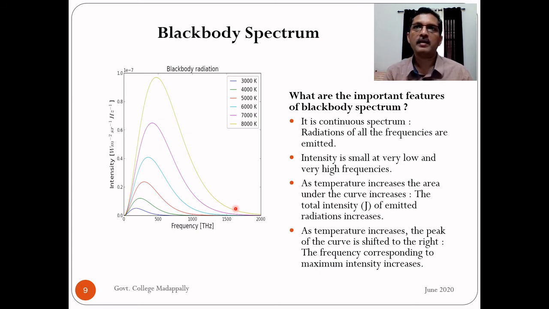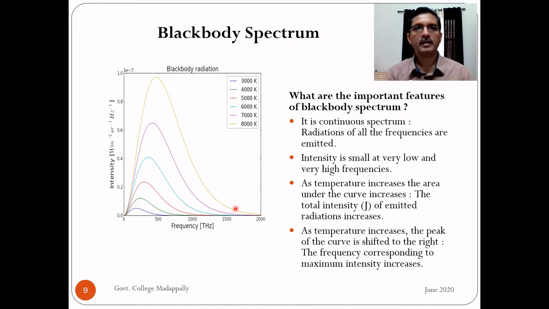If you plot a function f of x along the y-axis and the independent variable x along the x-axis, you get some curve. What is the meaning of area under the curve? It is integral f of x dx. Area under a curve is given by integration of that function. So area under this curve is integral of intensity with respect to frequency.